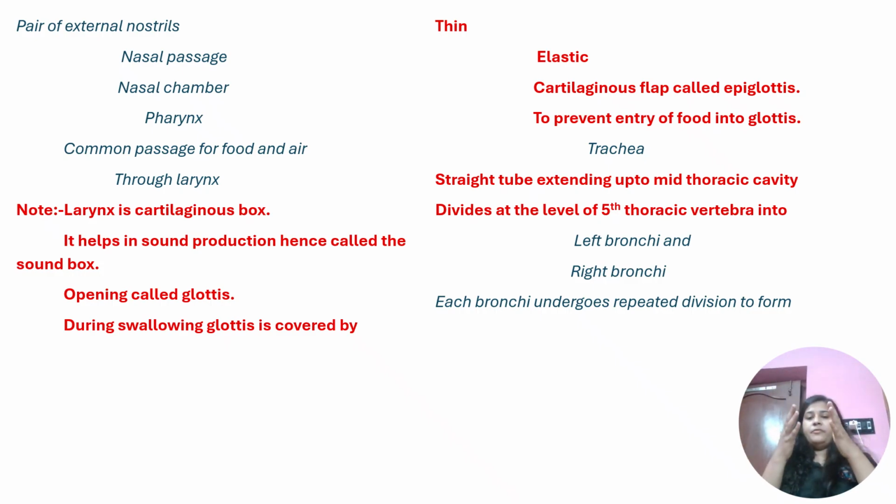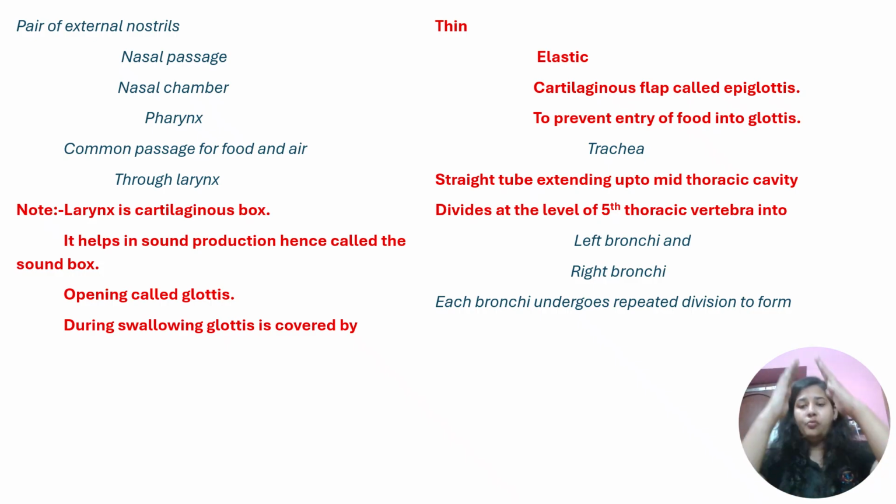Now, we know we have a pair of lungs, that is, two lungs are present. So, of course, if a tube is going straight, it has to divide so that it can go equally into both the lungs. Now the trachea has to divide. Where does it divide? That is a very important question. It divides at the level of the fifth thoracic vertebra. We are all aware of vertebrae: the seventh cervical vertebra is present in the neck, and after that we have 12 thoracic vertebrae, right? At the fifth thoracic vertebra, the straight tube divides.